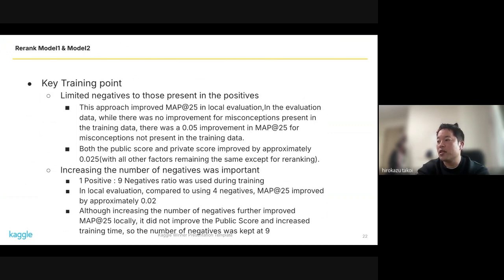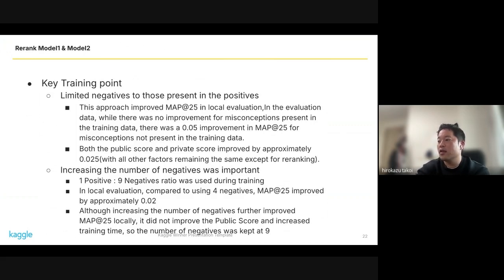Next, I will explain the key points for training. Similar to retrieval, it was important to limit negatives to those associated with positives. This approach improved the score, especially for data where the target misconceptions were not present in the training data, resulting in a 0.05 improvement in MAP25. It also improved both the public score and the private score by approximately 0.025.